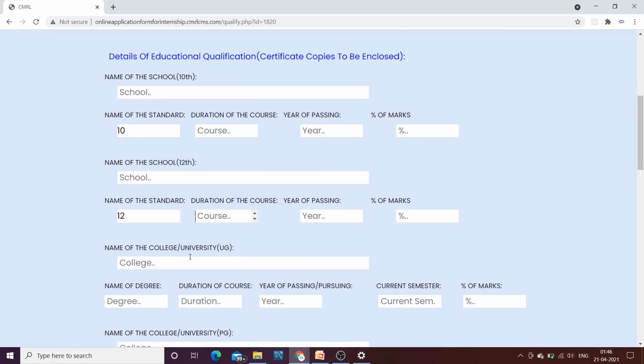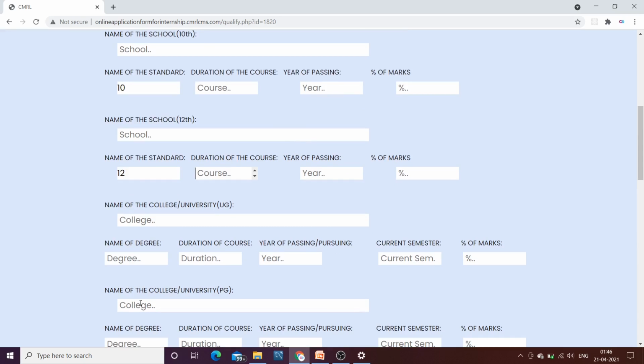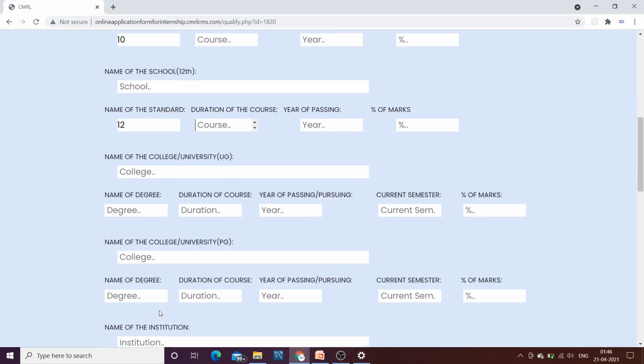Then if you have done your undergraduation, enter your college name here and the name of your degree. Like if you are from civil engineering, enter civil here. If you are from mechanical engineering, enter mechanical here. And if you have done your post graduation, then enter this field here, otherwise leave this field empty.